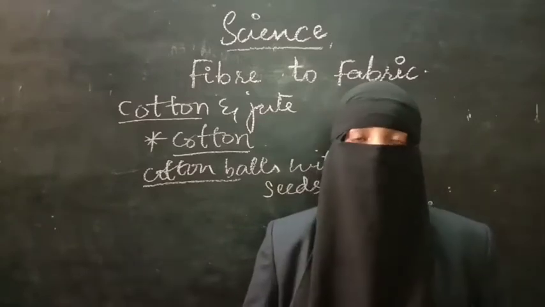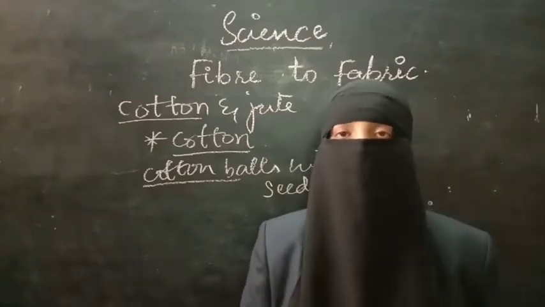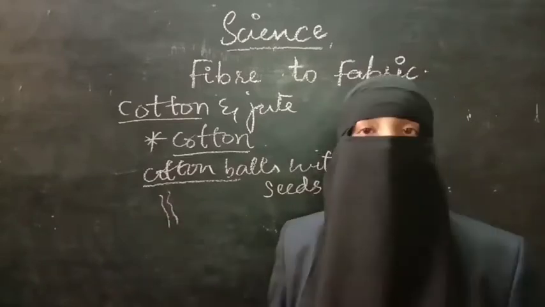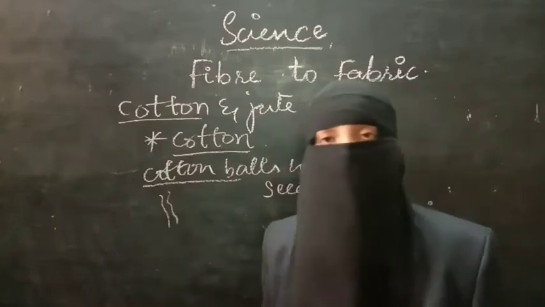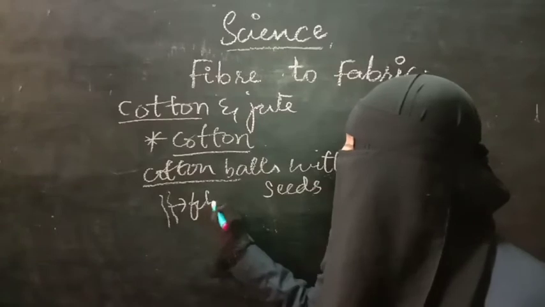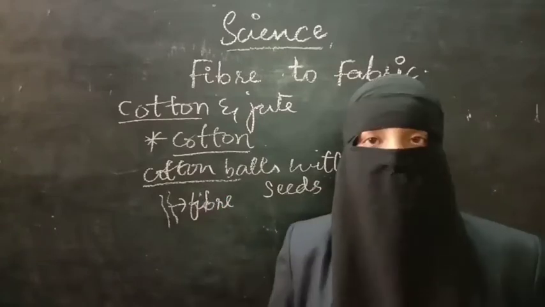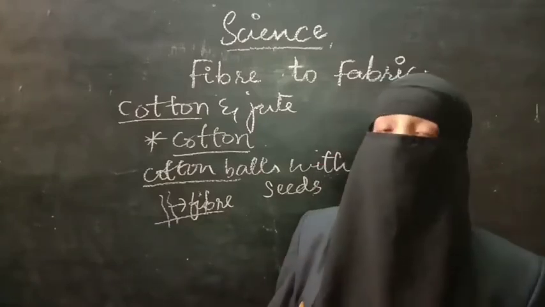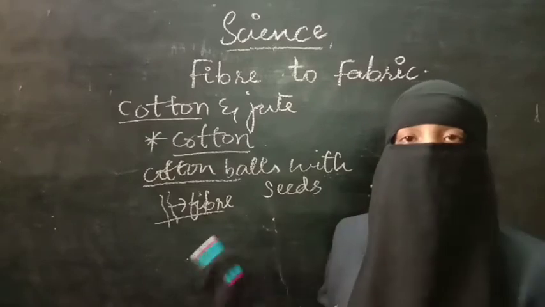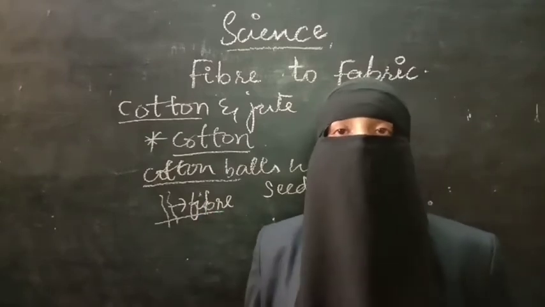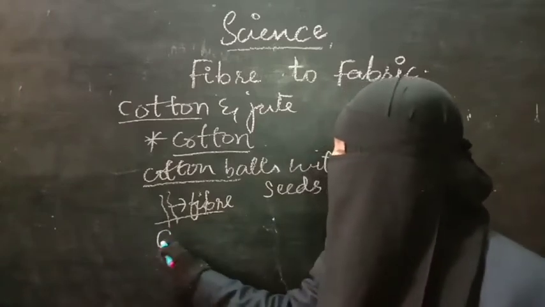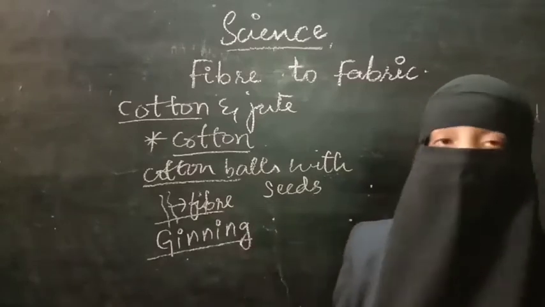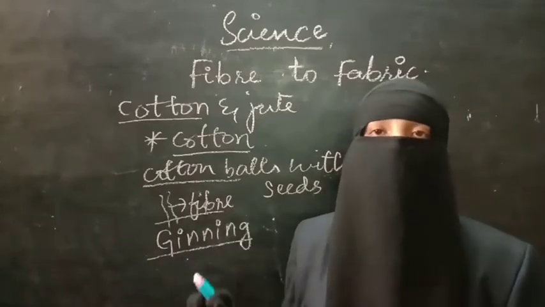Now, see that cotton ball carefully using a magnifying lens, and you will observe thin strands on the cotton ball. These thin strands are nothing but the fiber. Which fiber? Cotton fiber. This cotton fiber is collected from the cotton balls. The cotton ball also contains seeds, so seeds are separated from the cotton. Separation of seeds from the cotton ball is called ginning.